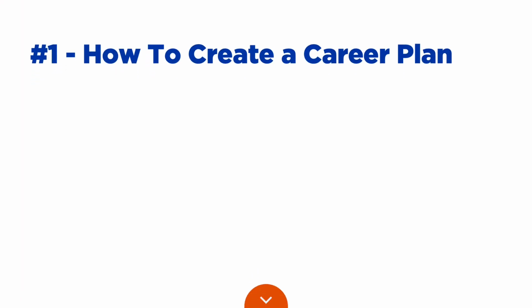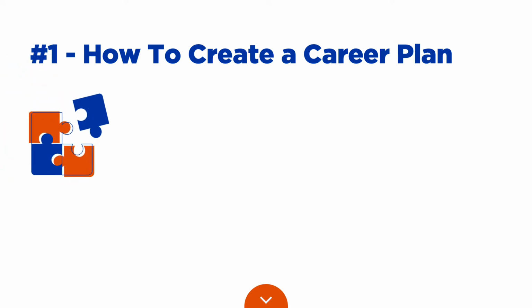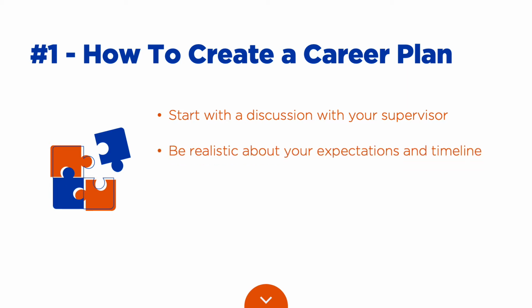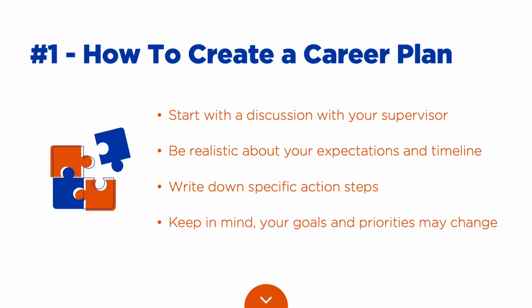Now that we have shared the steps, let's unpack this series. Step number 1. How to create a career plan. This is the perfect place to start, and one you could start with by having a discussion with your supervisor to see about any provisions already in place, meaning there already might be a defined structure or process that your organization already has in motion. In tandem, it is important to be realistic about your expectations and timelines. You should start to write down specific action steps to take in order to achieve your goals and help yourself stay organized. Keep in mind, your goals and priorities may change, and that is perfectly okay.